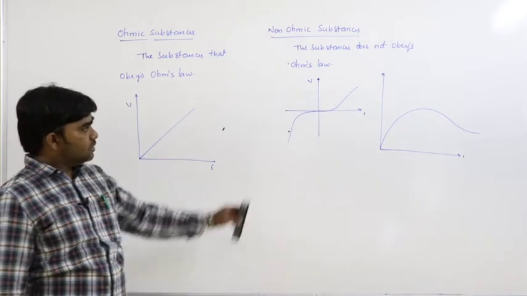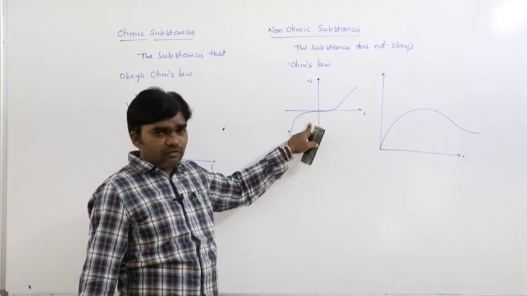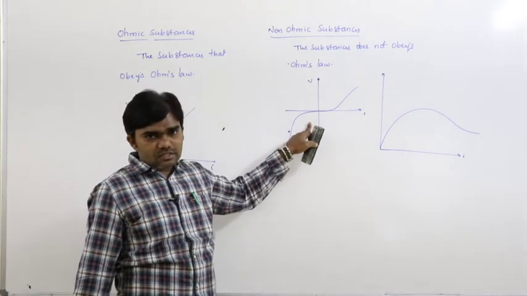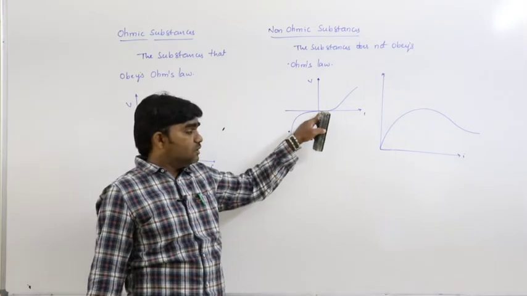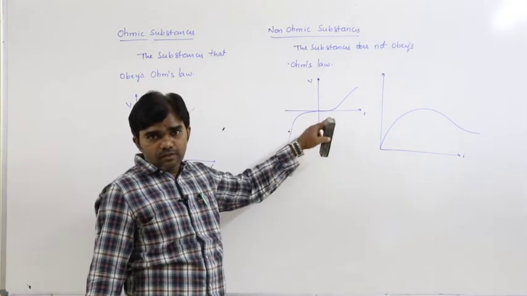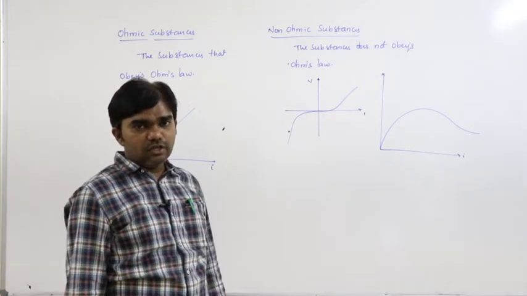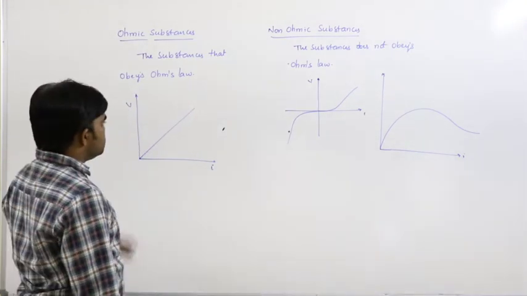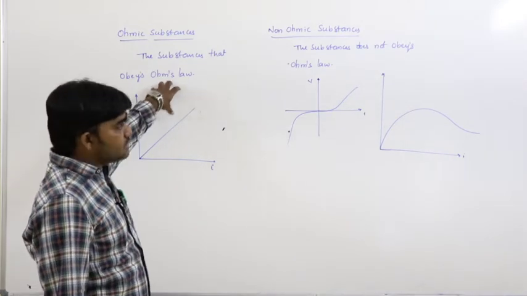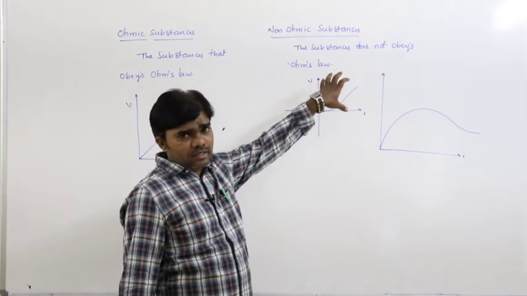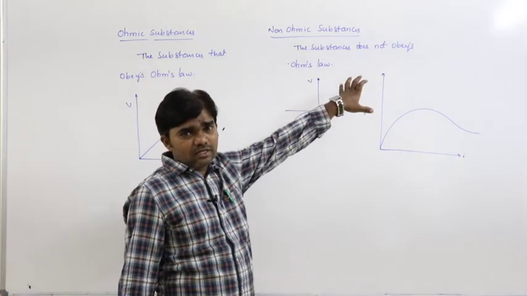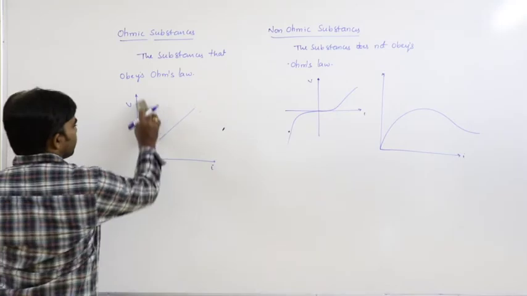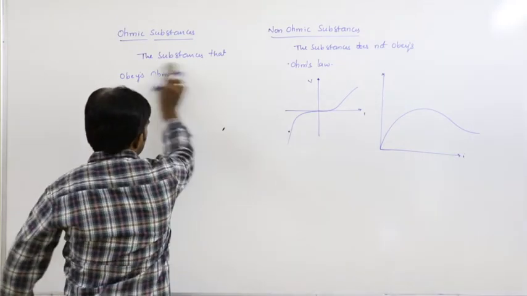In the semiconductors topic, we can discuss the VI characteristics of junction diodes. So this is ohmic and non-ohmic substances. Generally metals are considered ohmic substances, and non-metals, semiconductors, gases or electrolytes are considered non-ohmic substances.